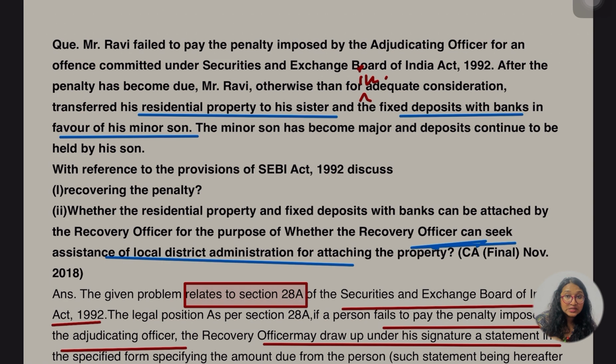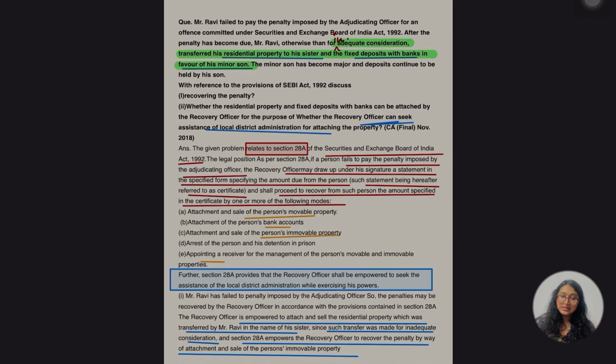And this transfer was done after the penalty and all was imposed by the SEBI, ठीक है. So let me say that the transfer of his residual property to sister and fixed deposit with the bank in favor of his minor son, from these two things, the recovery can be made. Okay, so this was all about 28A.